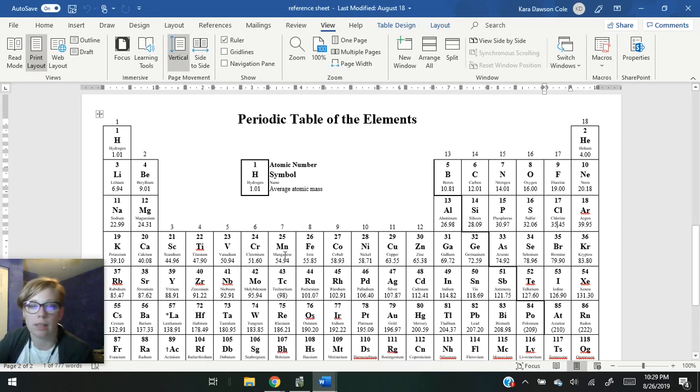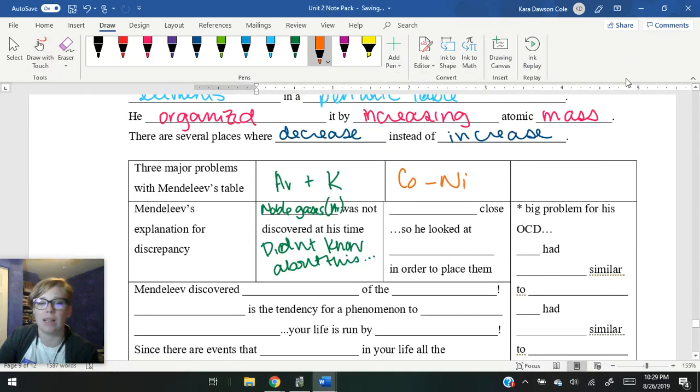If you look, I've got 58.93 and 58.71. Basically, he said these were relatively close to one another, so he looked at the properties in order to place them.